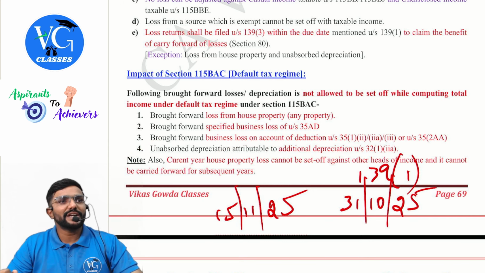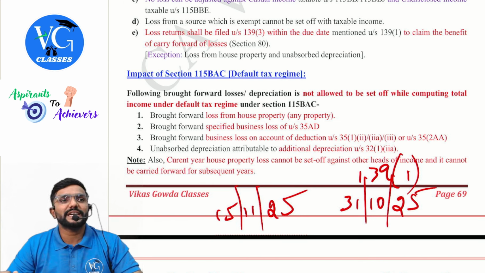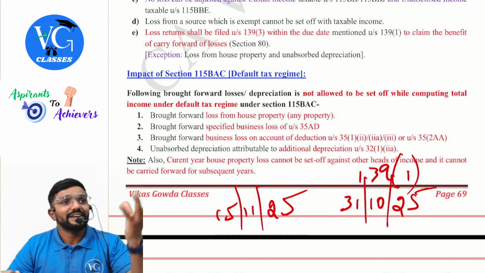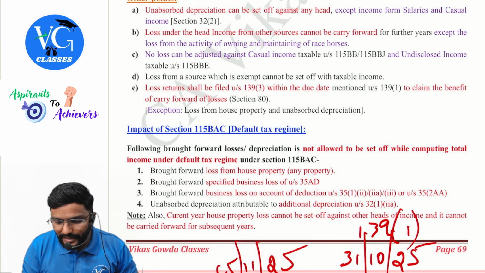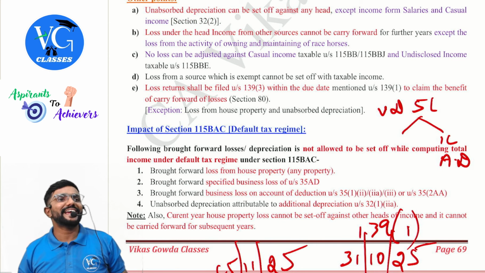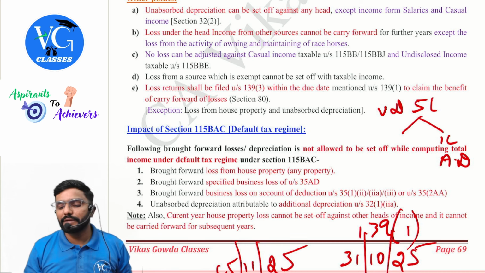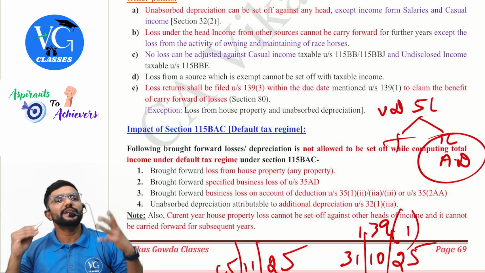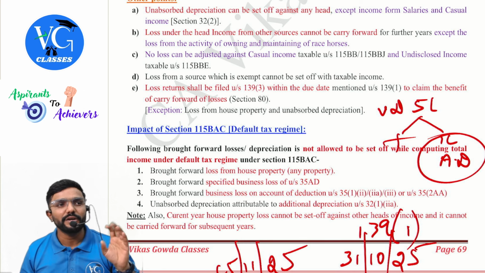Next, unabsorbed depreciation which is attributable to additional depreciation. Is additional depreciation allowed under the default regime, that is under section 115BAC, on new plant and machinery installed in the factory? Not allowed. Now, sir, from last year I was following the optional regime. I have total unabsorbed depreciation of 5 lakhs, sir. In this, 1 lakh is related to additional depreciation. Can I carry forward and adjust it, sir? No, you cannot. But one benefit they have given is that you can add it to the opening WDV of the asset.